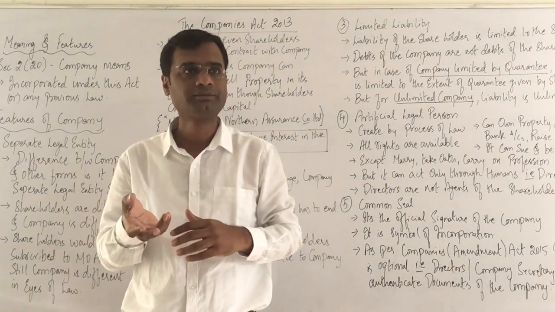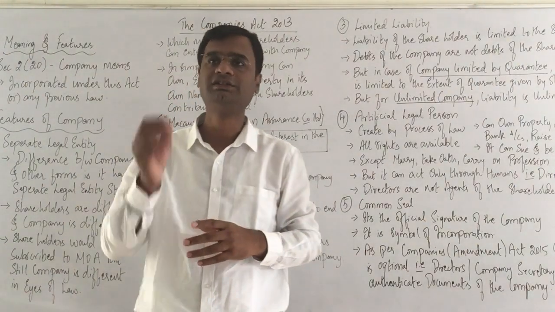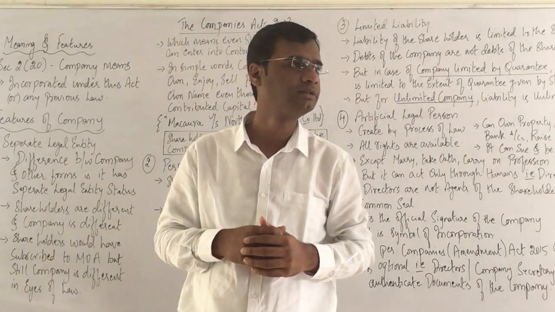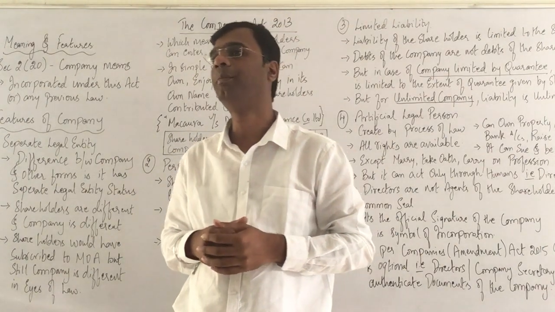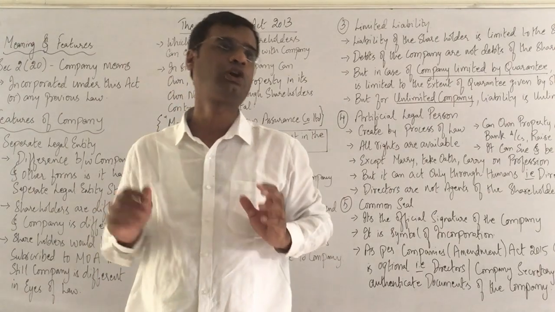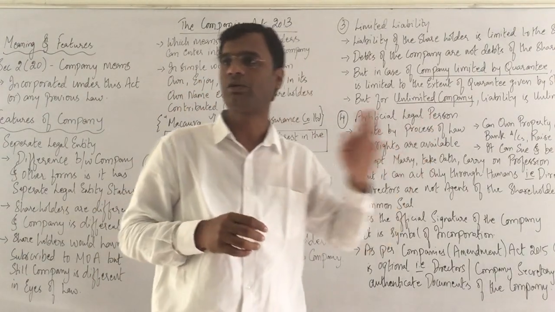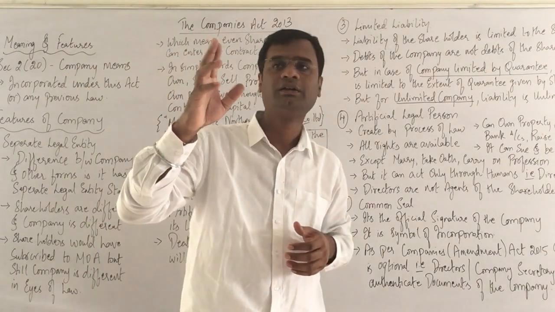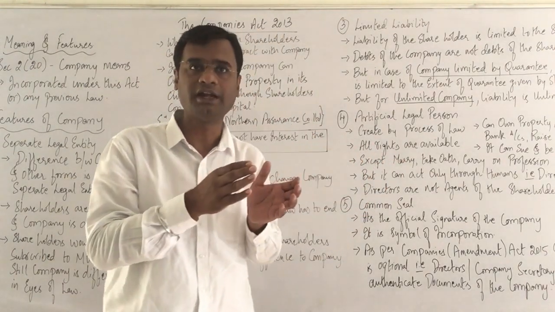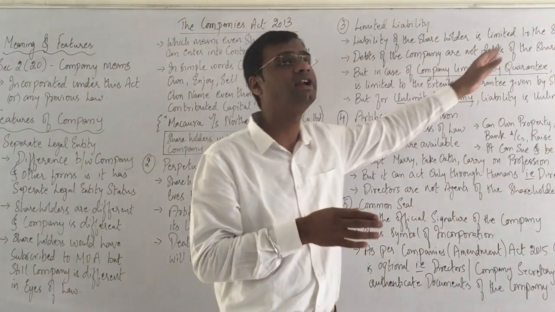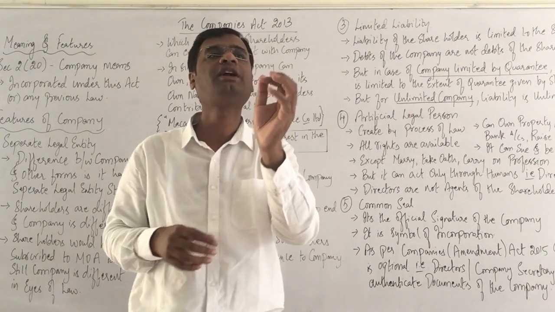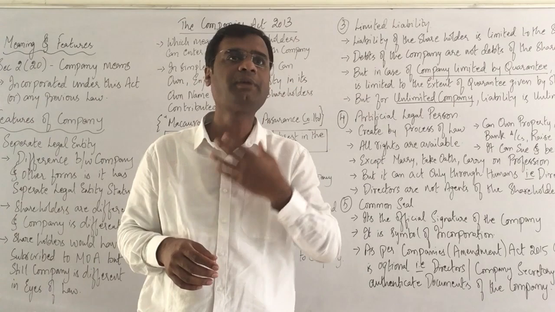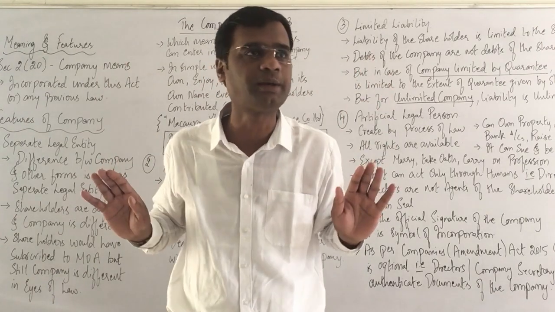Company issues shares. Company will tell, okay, listen shareholders, we are taking up a project, but the project is demanding liability clause to be guaranteed by the shareholders. That means if the company is not able to pay, the shareholders have to give a guarantee. That is called company limited by guarantee. Company limited by shares means shareholder is telling my liability is maximum to the extent of share capital.